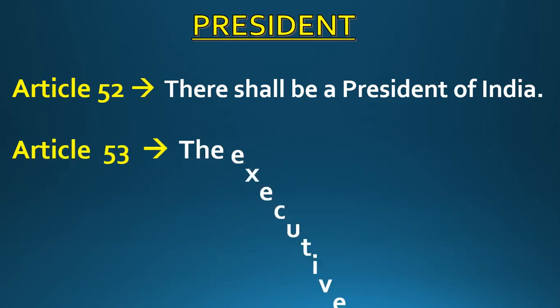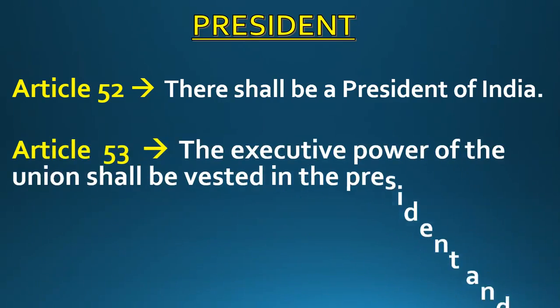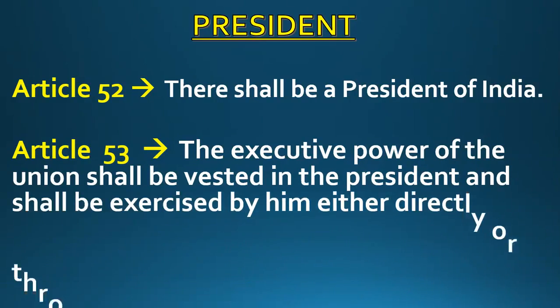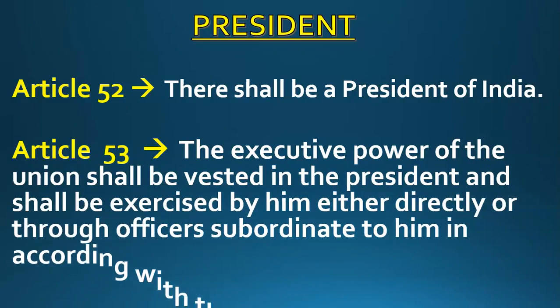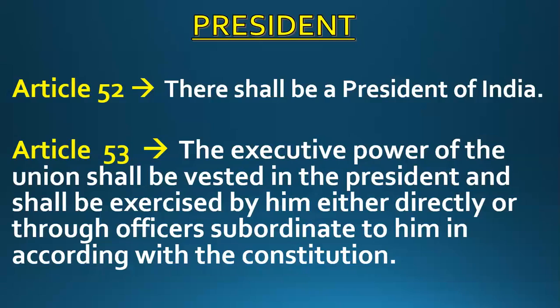Then comes Article 53. What does Article 53 say? Article 53 says that the executive power of the Union shall be vested in the President and shall be exercised by him either directly or through officers subordinate to him in accordance with the Constitution. Now what does it mean?